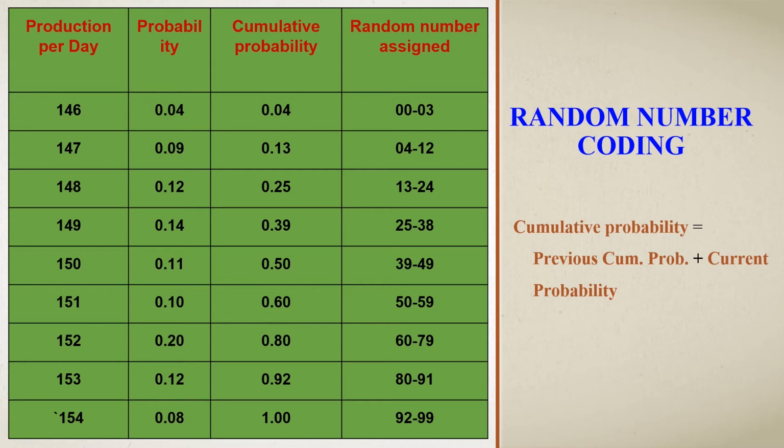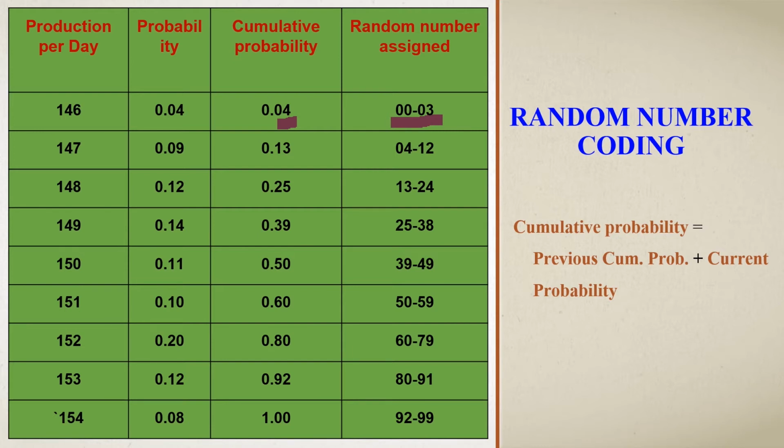Now we are going to assign a random number as a class interval for each production day. How can we calculate the random number according to cumulative probability? Let's check. In the cumulative probability 0.04, the digits after the decimal are 04. To obtain the class interval, we are decrementing 1 from the current cumulative probability. So from 04, decrementing 1 is 03. So let's start the class interval from 00 to 03.